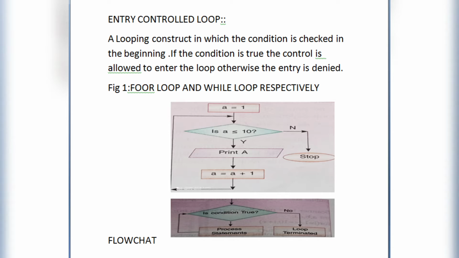After updation, control returns to where the condition checking box starts, where it is checked again. After the updation, 1 becomes 2 by an increment of 1, and it checks is 2 less than equals 10. If it is true, it again allows the control into the loop body, and if it exceeds the limit, it restricts the control flow and moves it to the no part, where it is written stop.